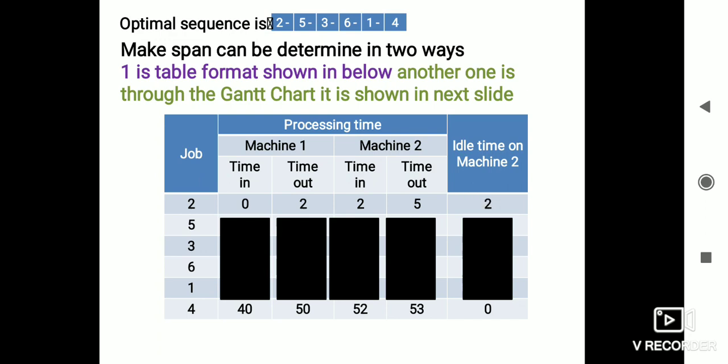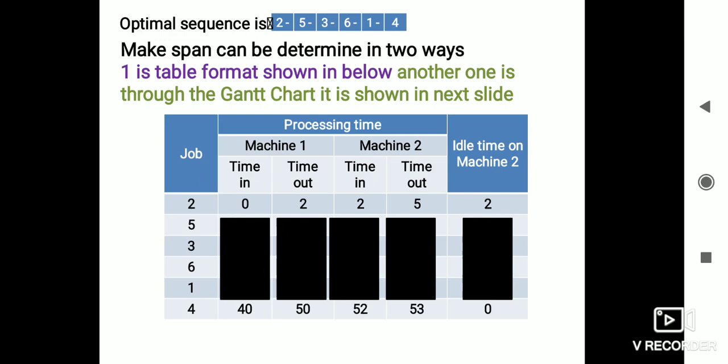Here we have an idle time. How can we calculate the idle time? Machine 2 is idle for 2 minutes while the first machine completes the second job. That's why the idle time is 2.